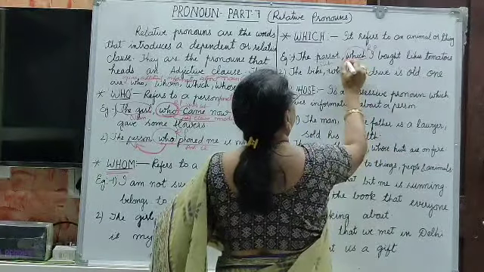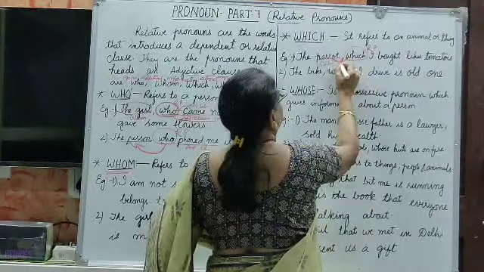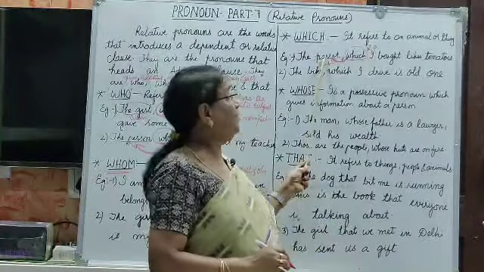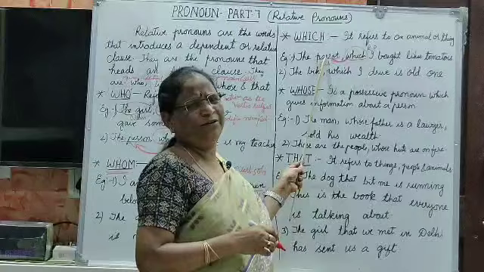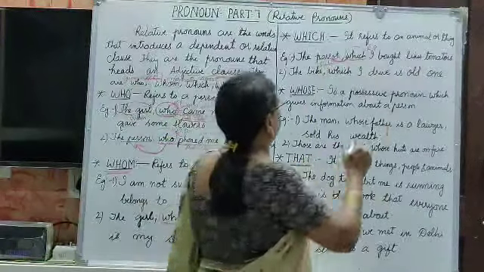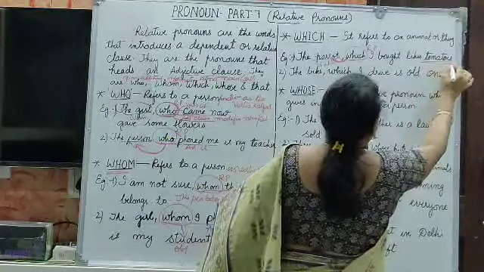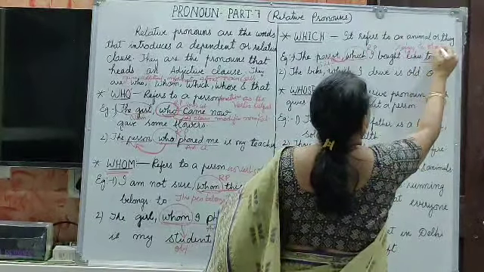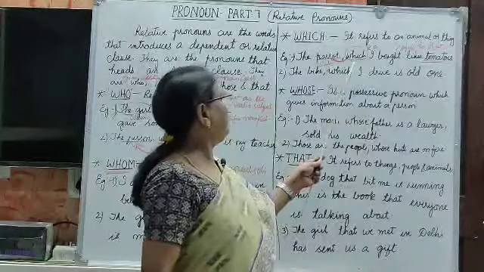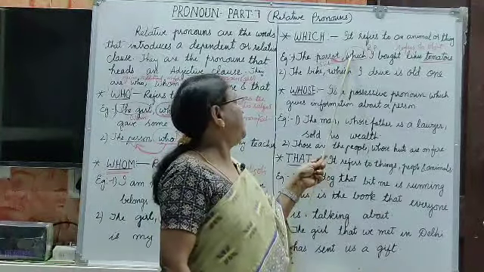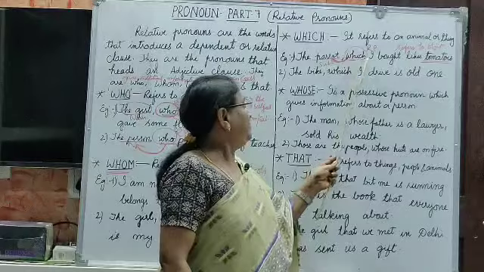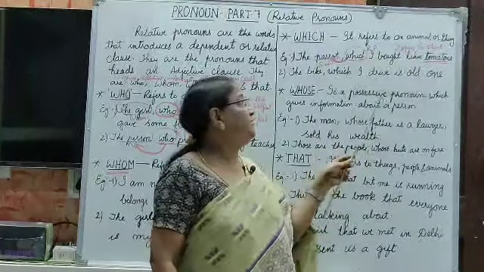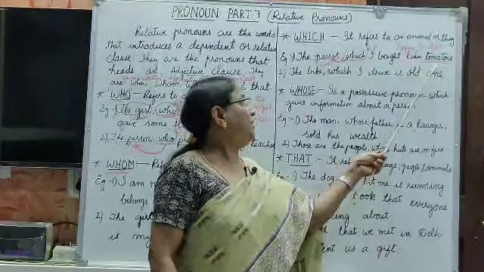Which I bought likes tomatoes. It refers to the parrot. Which I bought means the parrot which I bought yesterday or last month, and it likes tomatoes. It refers to the object. What are they telling about this parrot? The parrot which I bought likes tomatoes, giving information about this parrot, that it likes tomatoes.